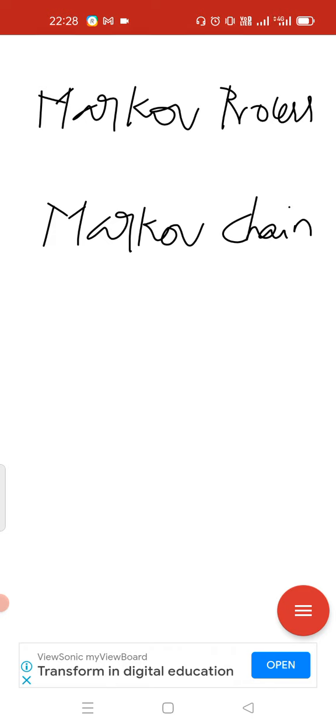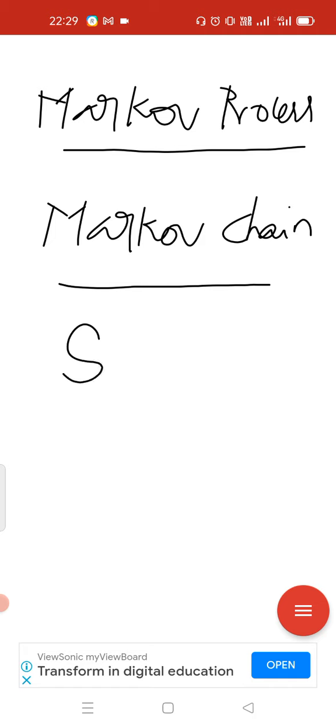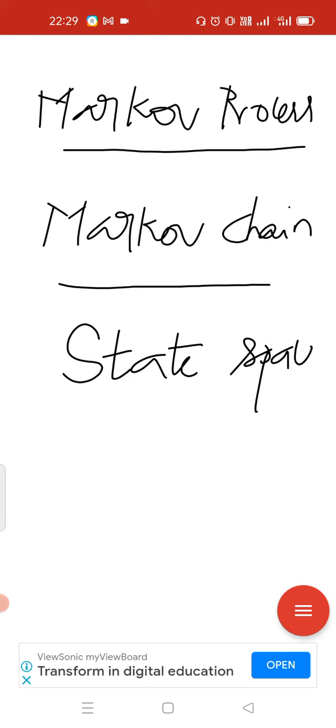I have given so many examples, like the weather condition of today depending on the previous day, not on the past. So it is called a Markov process. And when will you say it is a Markov chain? If your state space is discrete, we can call it a Markov chain.